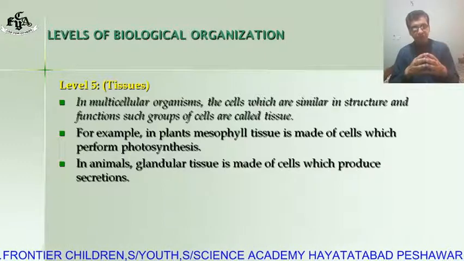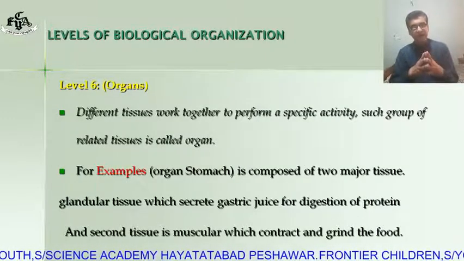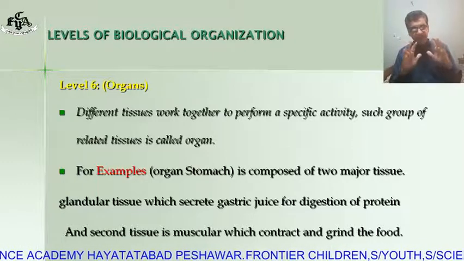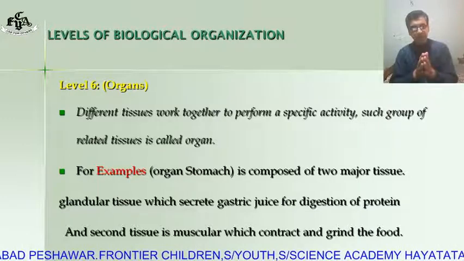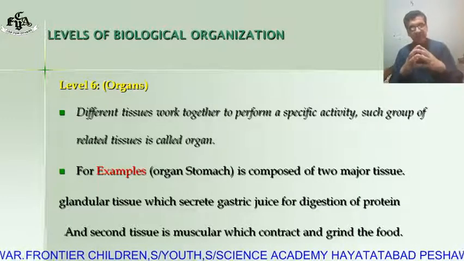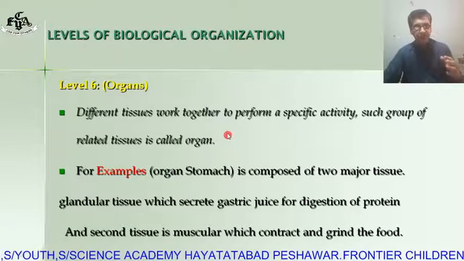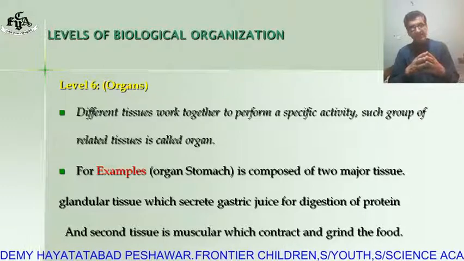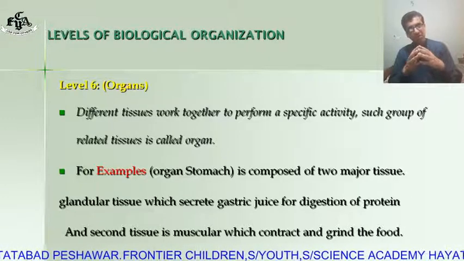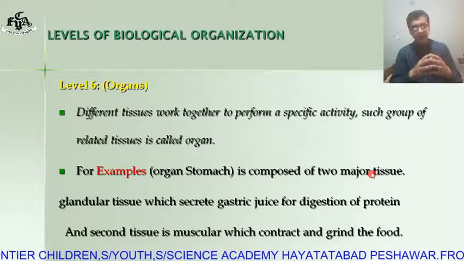So the next level, that is organ. Different tissues work together to perform a specific activity, and such a group of related tissues is called an organ. An example of an organ is the stomach. In the stomach there are a lot of tissues, but two major tissues are present.